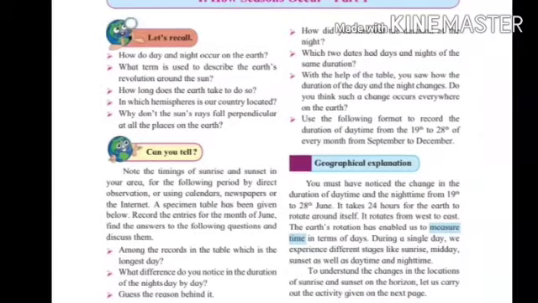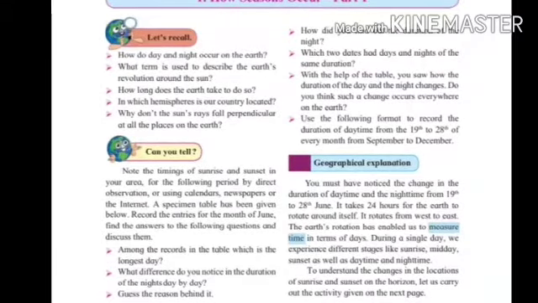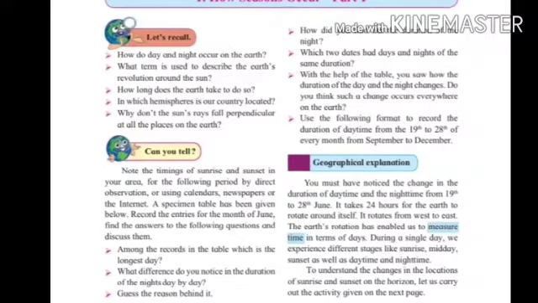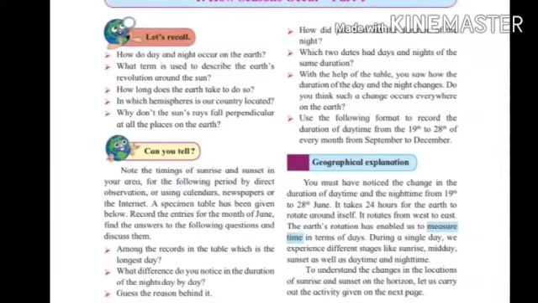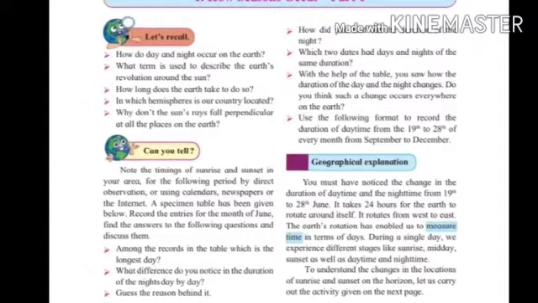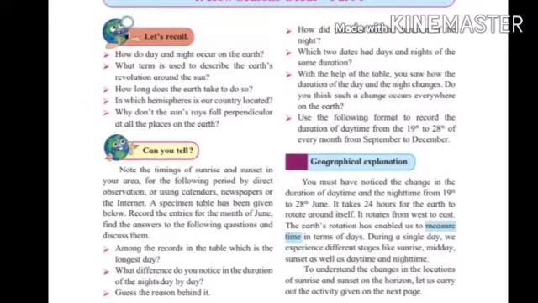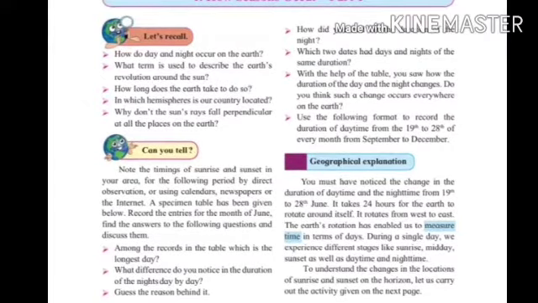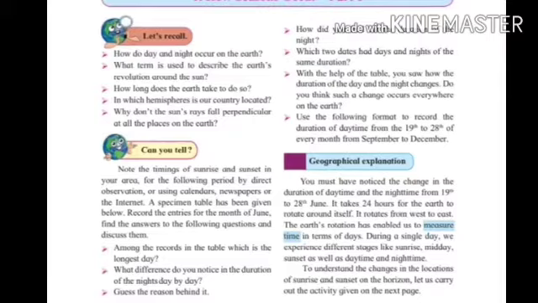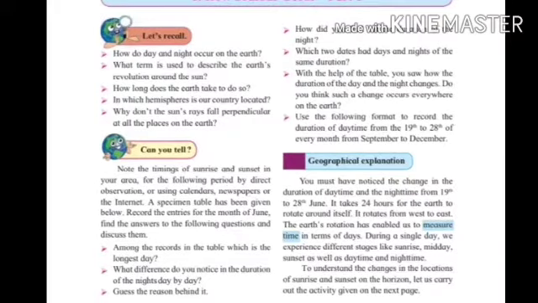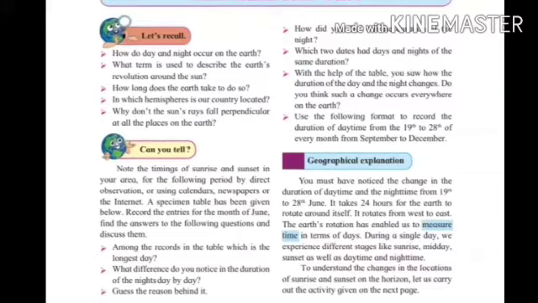And also you have to give the information about whether you have collected this information by direct observation or using calendars, newspaper or the internet. By using collected information or data, you have to answer some questions asked in your book.